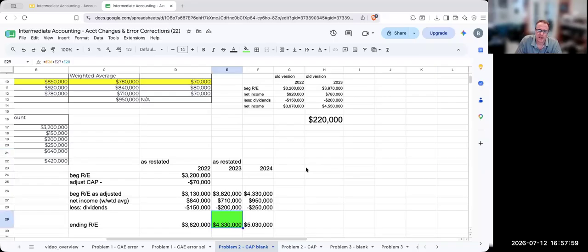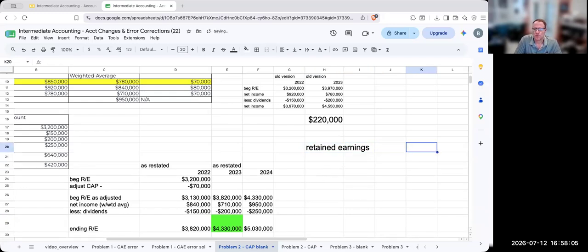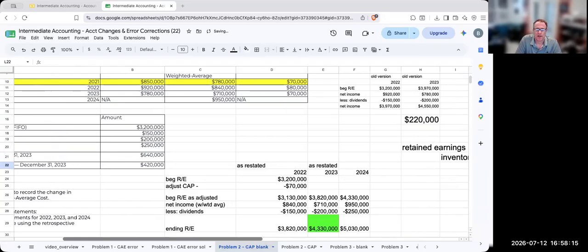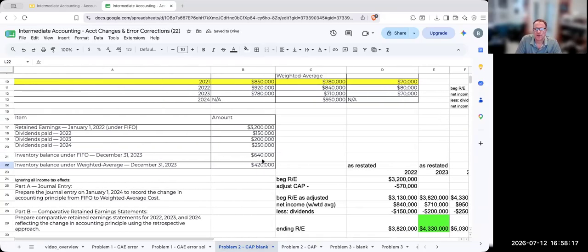So because my retained earnings is lower, I'm going to debit retained earnings for 220,000, and I'm going to credit inventory for 220,000. When I do this, this is effectively getting me to my result.